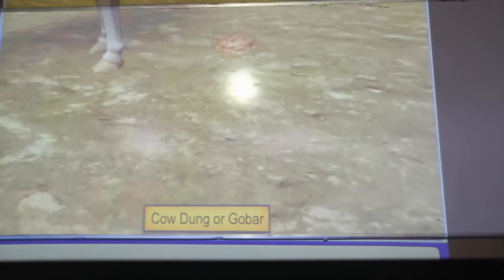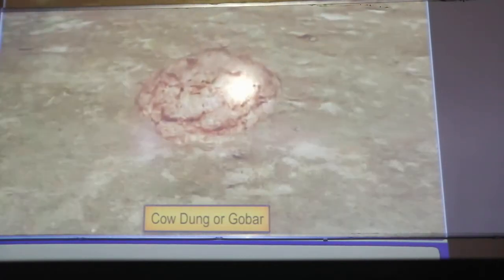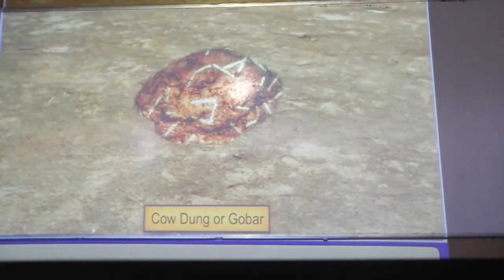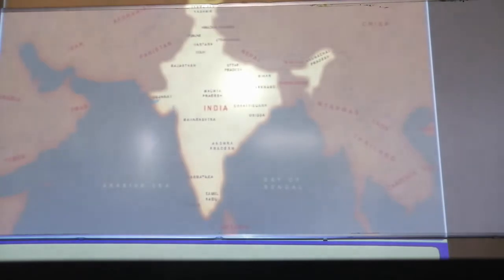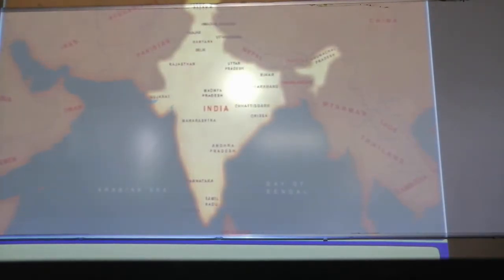These bacteria help in the breakdown of cellulose over there, and they play a very important role. Similarly, these bacteria are also present in cow dung. The excreta of cattle, which is called gobar, is rich in bacteria and is used for the liberation of biogas, which is called gobar gas.